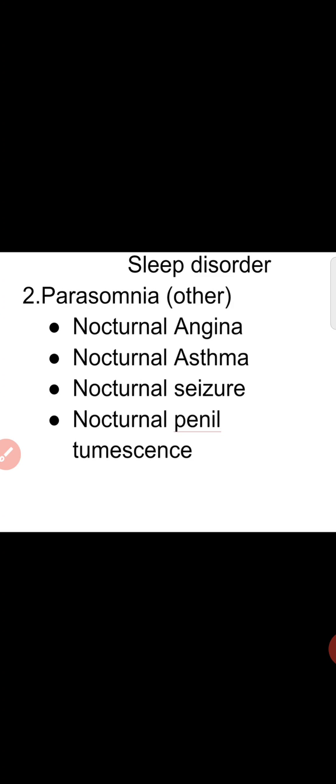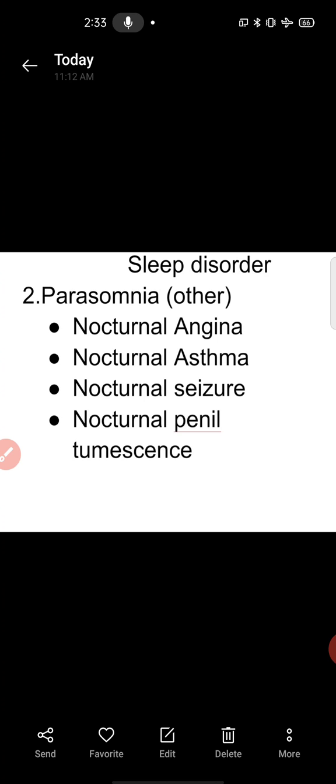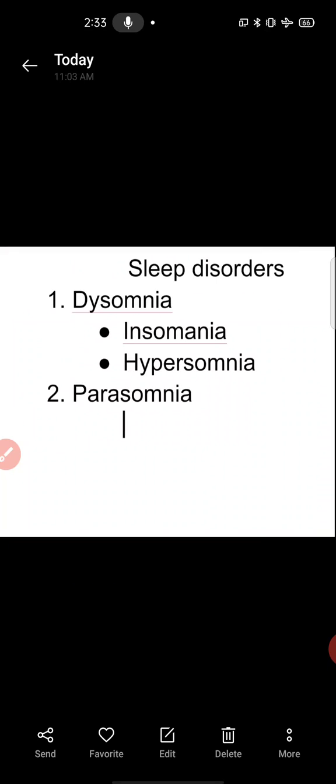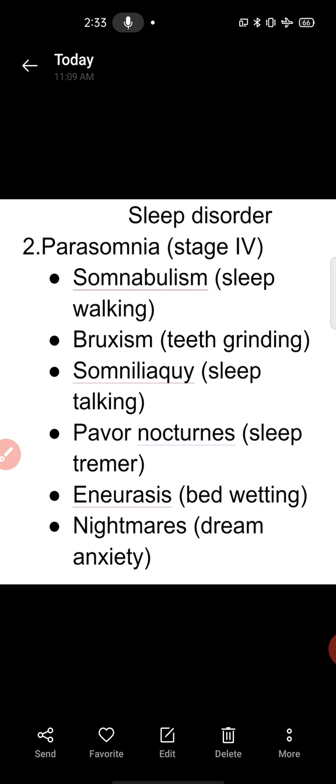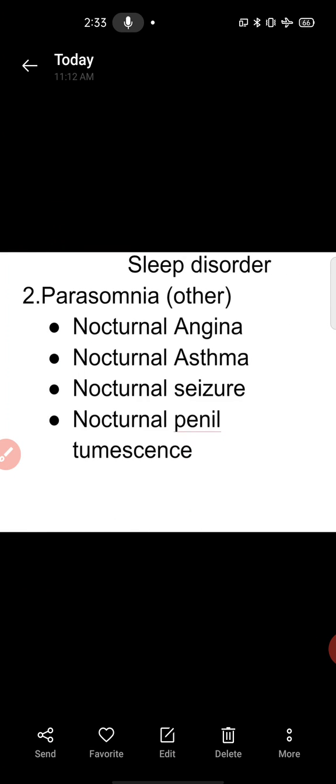And parasomnia means unusual behavior during sleep. Dysomnia can be further classified into insomnia and hypersomnia. Parasomnia can be divided into stage 4 disorder and other disorder.